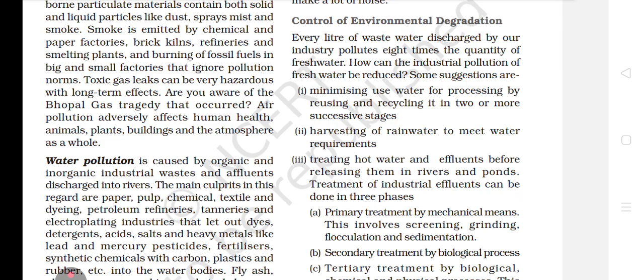Then how can the industrial pollution of fresh water be reduced? Some suggestions are: first, minimizing use of water for processing by reusing and recycling it in two or more successive stages. Very nice, this is a very important method. Then harvesting rainwater to meet water requirements. When you are getting nature's water, why do you need to depend on water from other resources? Just save rainwater and you will get all the water you want. Then treating hot water and effluents before releasing them into rivers and ponds. Treatment of industrial effluents can be done in 3 phases. Very important.